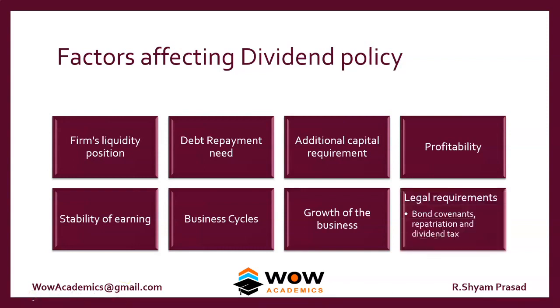And the last one is legal requirement. When some companies have issued bonds, the bondholders create something called a covenant. Covenants are restrictions which are placed upon the company. One of the restrictions can be that bondholders will say you should not pay dividend as long as you are not paying the interest. That can be a rule like that. If the company has agreed to the rule, they have to follow it. Or in terms of dividend taxation, if the dividends are taxed at a higher rate, the company will not issue dividends at all. So these are the things which affect the dividend policy of a company.